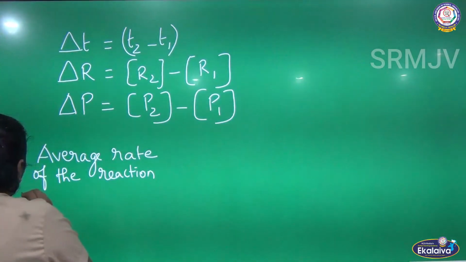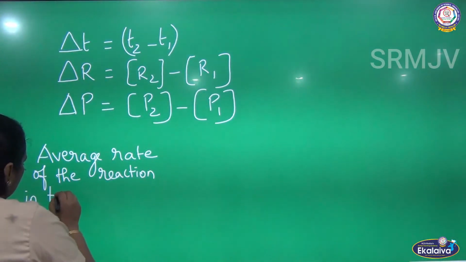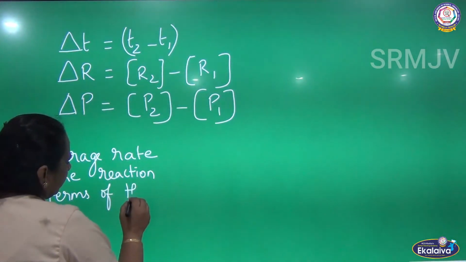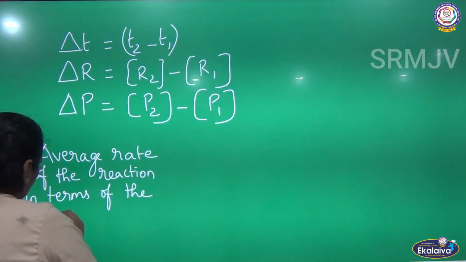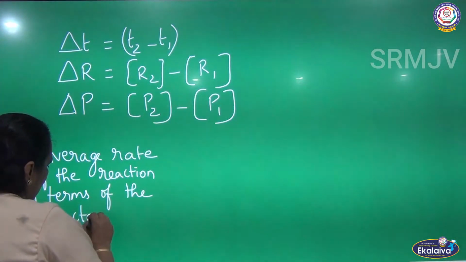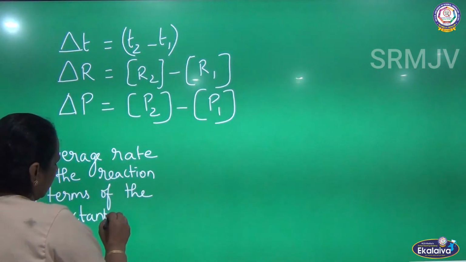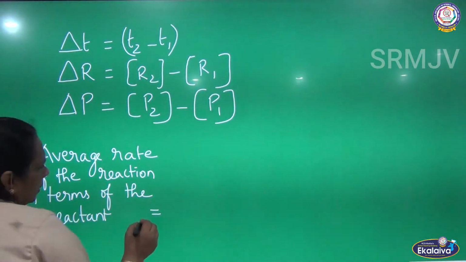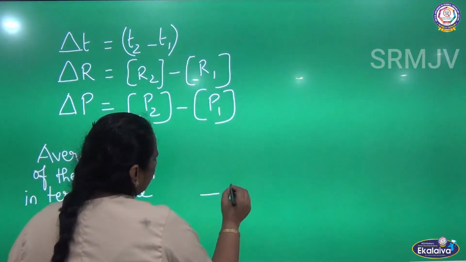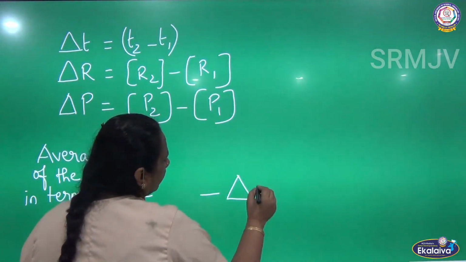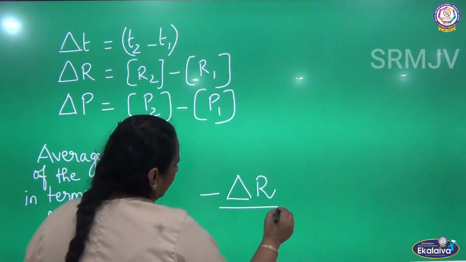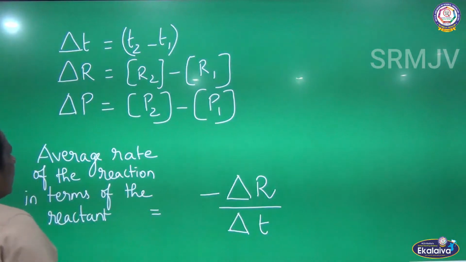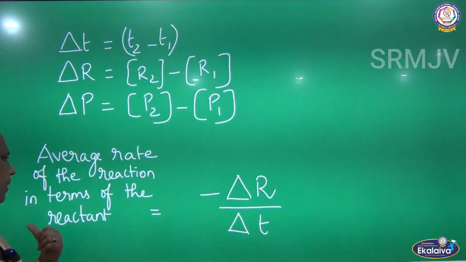Average rate of the reaction in terms of the reactant is equal to minus delta R divided by delta T. So, we are going to talk about the average rate of the reaction.